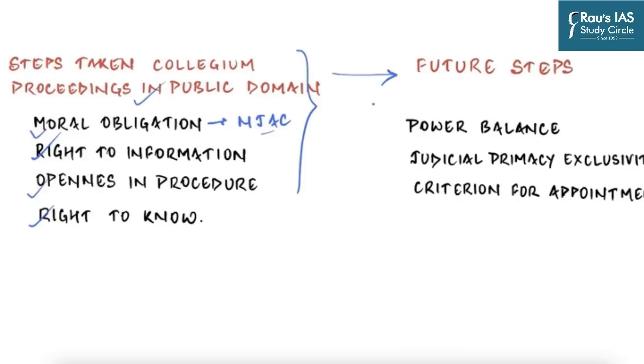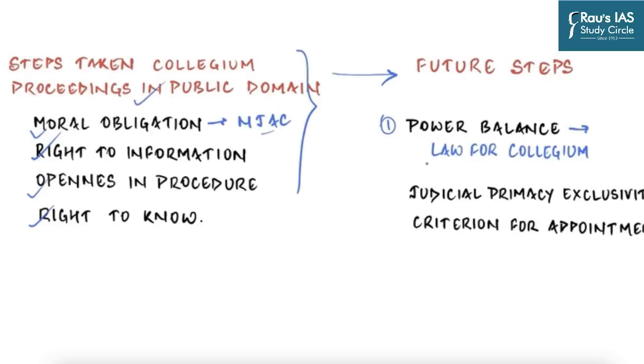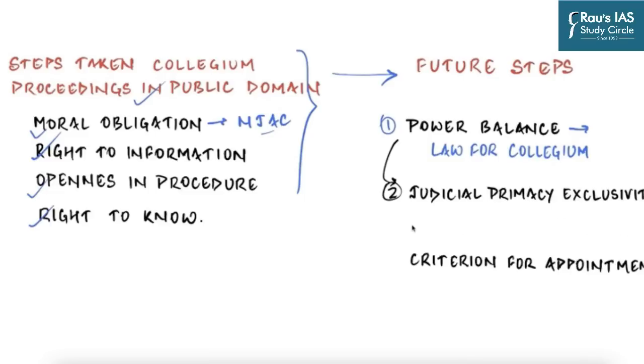But now what can be the future course of action? So the first step would be legalizing the collegium system by the government. Law Commission has already recommended that Parliament should pass a law. Now this law should not be exactly the same as the collegium system being followed. It should have an element of transparency, but at the same time, it should ensure primacy of the judiciary in the judicial appointment. Then this new system should ensure independence, accommodate the federal concept of diversity, demonstrate professional competence and